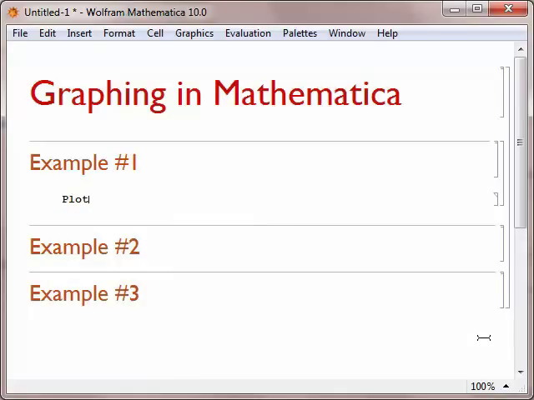Commands in Mathematica are always followed by a square bracket. So we'll type Plot with a square bracket, and then we'll type in the function we want to graph. You don't need to type the y equals, so we just need to type the x squared. So to do that, I'll do x caret 2. After you type the function you want to graph, you type a comma. And then we need to tell Mathematica the domain of the function we'd like to graph.